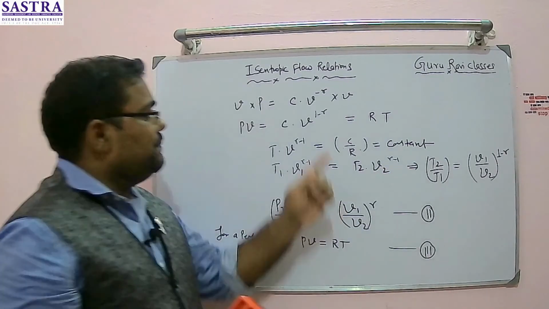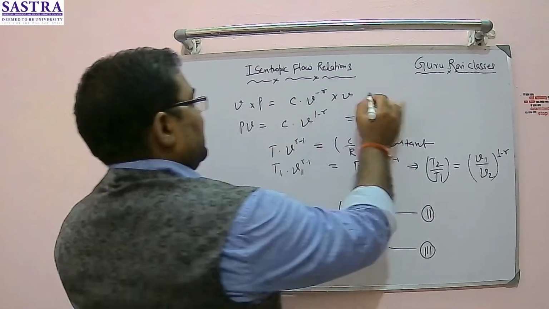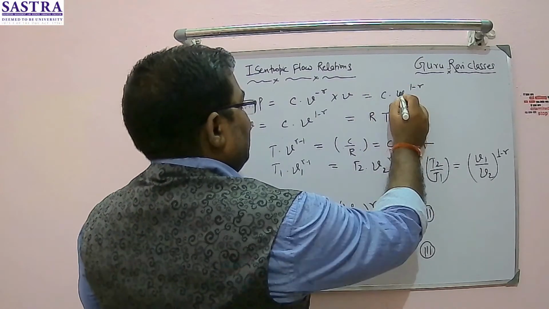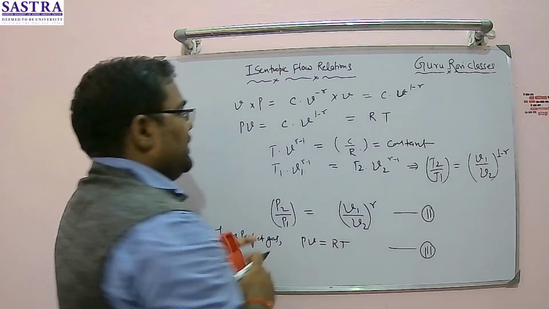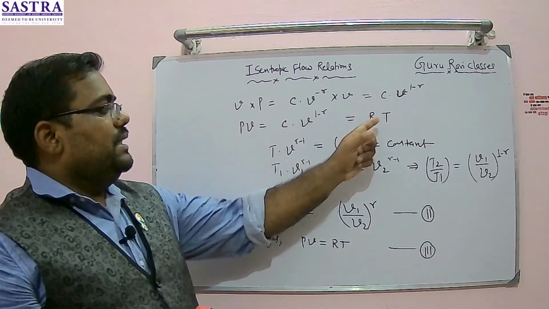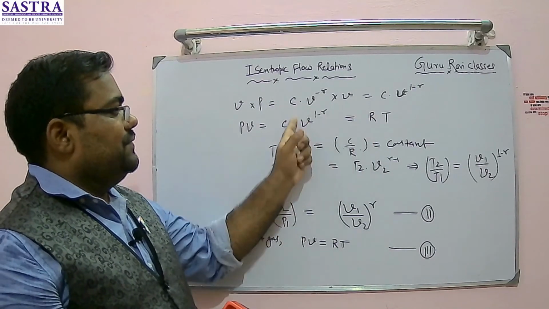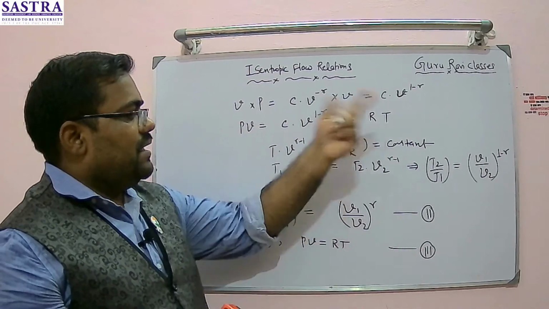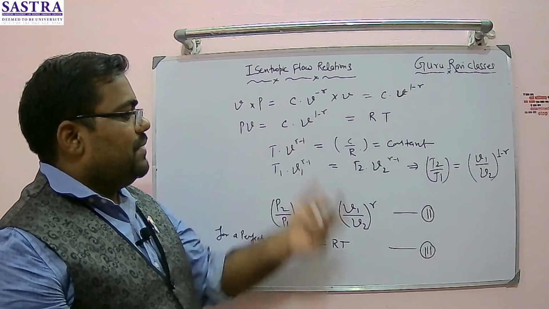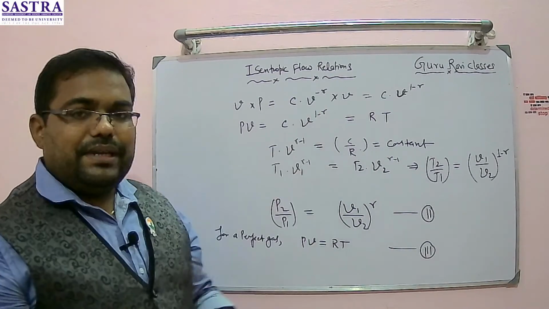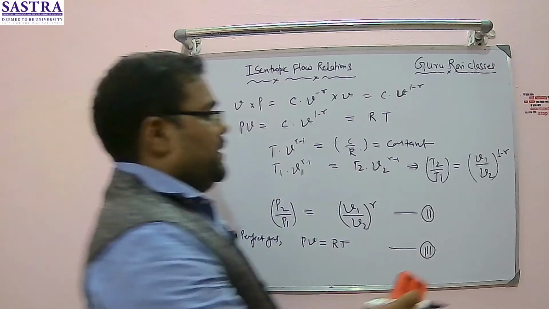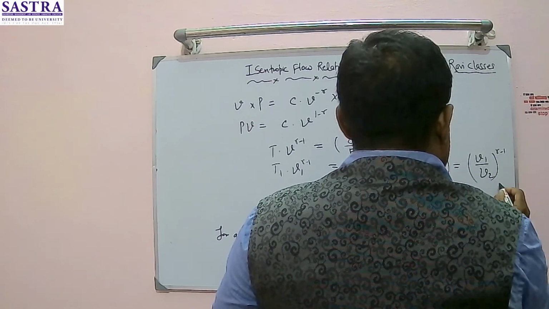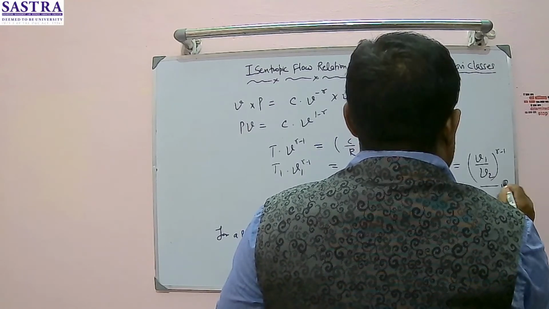So this is very simple. What exactly I did: this term is C into V to the power 1 minus gamma, specific volume to the power 1 minus gamma, and I switched to the value of T. I had taken this V this side. If I divide by this V, gamma will become positive and 1 will become negative. That's why gamma minus 1. So here it is now becoming gamma minus 1. This is my equation number 4.